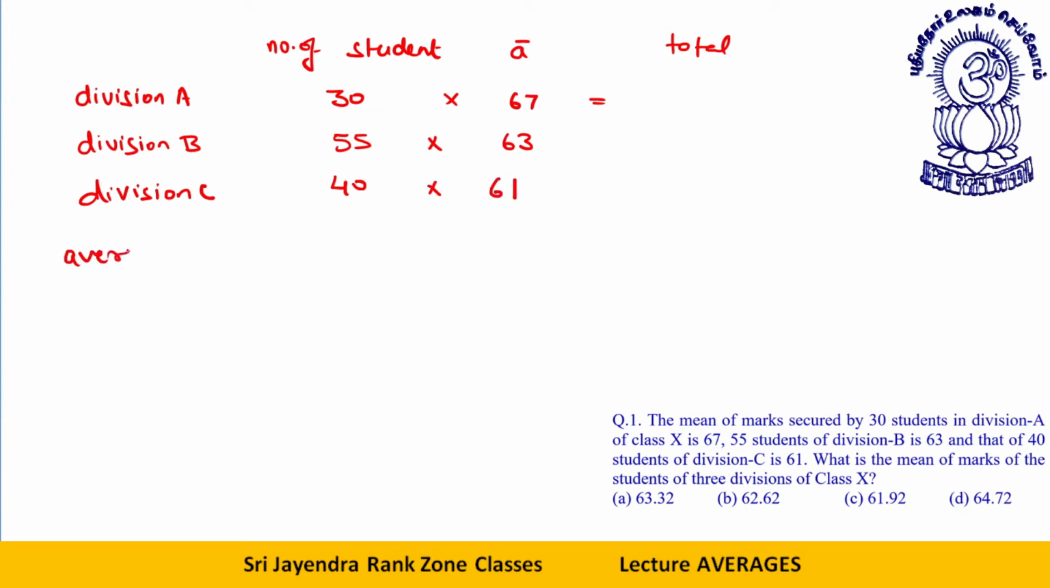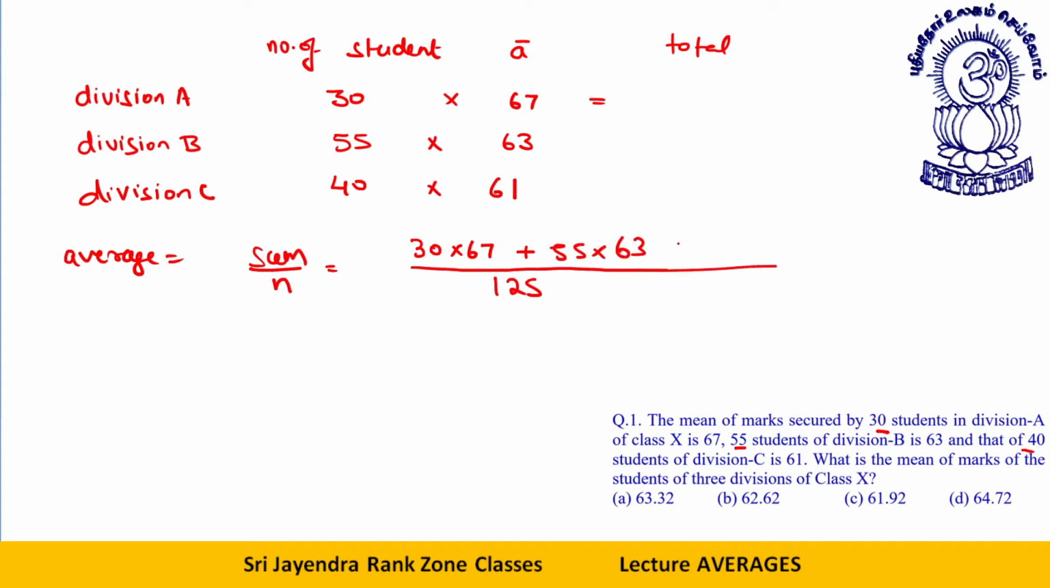Now what is the average? As we have discussed, average is the sum of all the groups divided by the number of values. What is the number of values? 30, 55, and lastly 40. 30 plus 55 is 85, plus 40 is 125. Now this is 30 into 67 plus 55 into 63, and in the last, 40 into 61. Nothing much can be taken common, only 5 can be taken common.